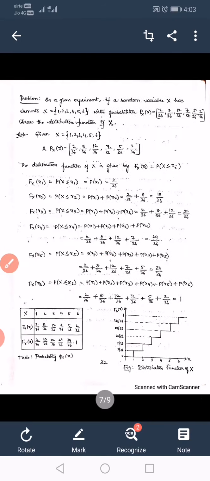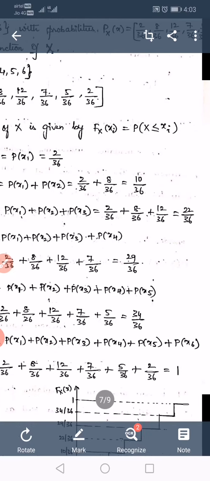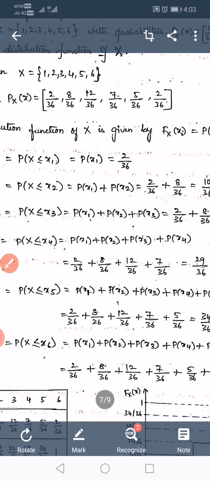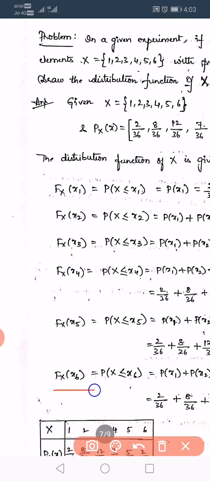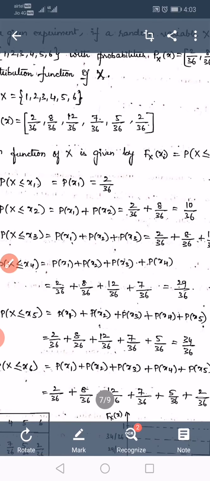So the values are 2 by 36 plus 8 by 36 plus 12 by 36, which is 22 by 36. In the same way, calculate for the remaining values also. Finally, for Fx of x6, that is probability of X less than or equal to x6, it is P of x1 plus P of x2 plus P of x3, x4, x5 and x6.